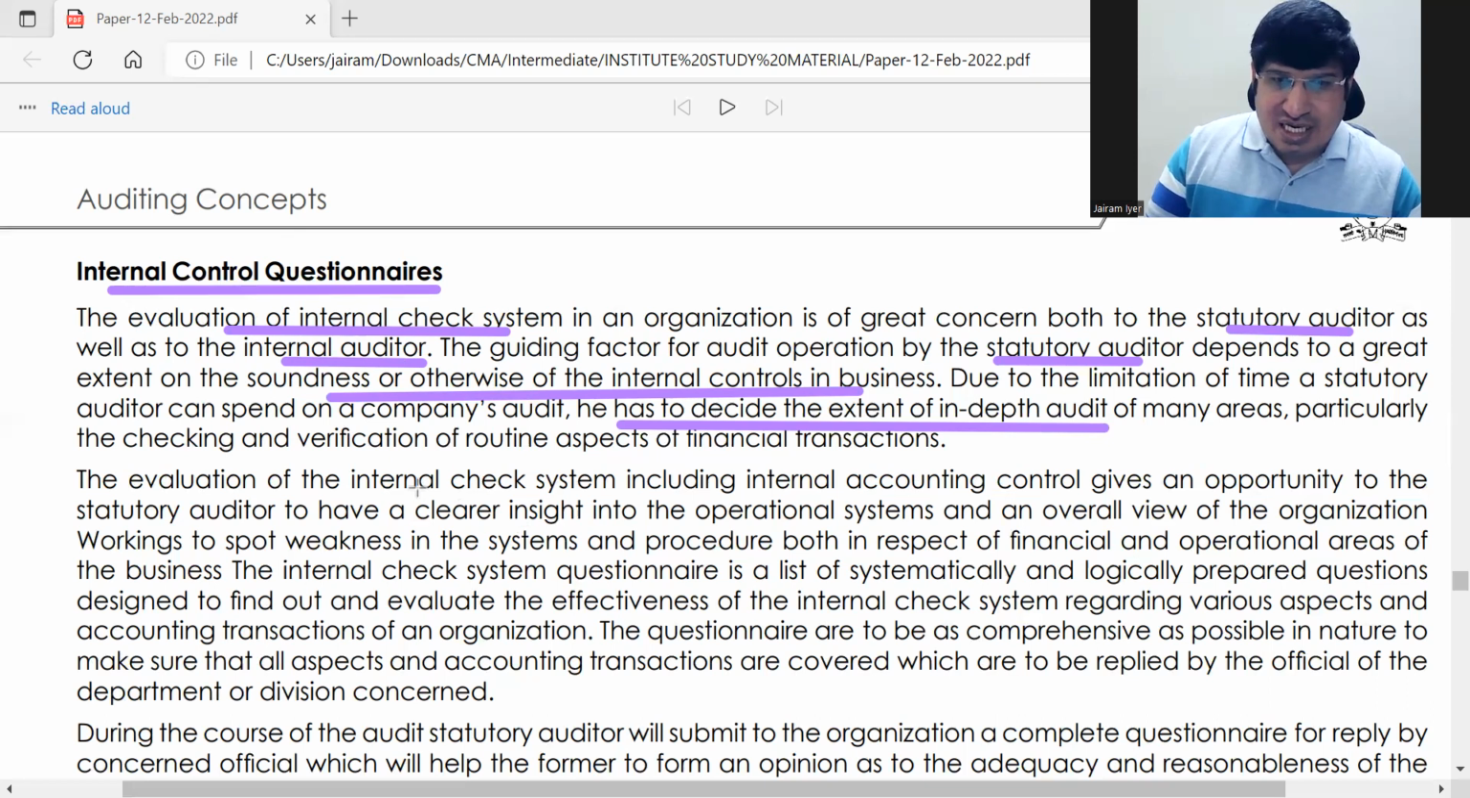So internal check gives a clearer insight into the operational systems, and a view of the organization. So how is the check system set? He gets to know.